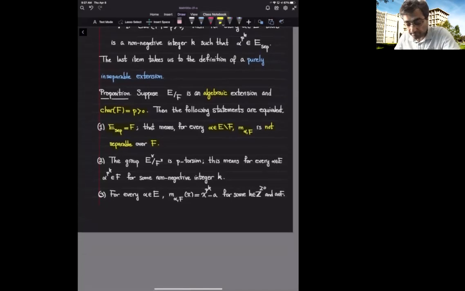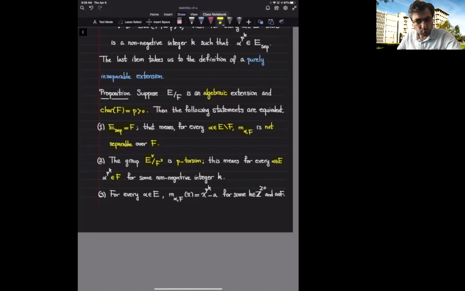So that's the first condition. The second condition is that when I look at the multiplicative group of E and mod it out by the multiplicative group of F, thinking about them as multiplicative groups, then this quotient is p-torsion. That means for every alpha inside the larger field, if it's 0, then there is no content in the statement anyway, because 0 raised to any power is 0, so it's definitely inside F. If alpha is not 0, then I can think about the coset of alpha in this quotient.